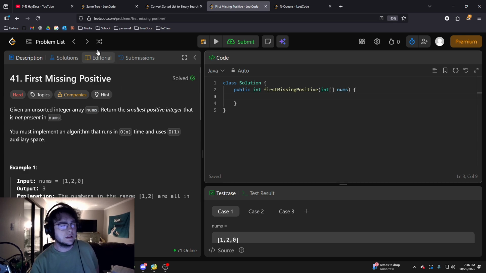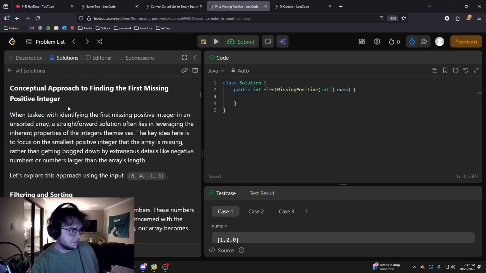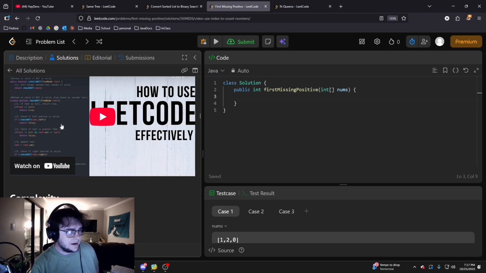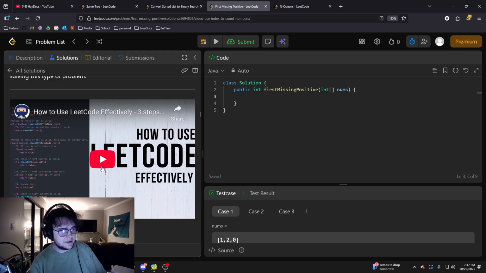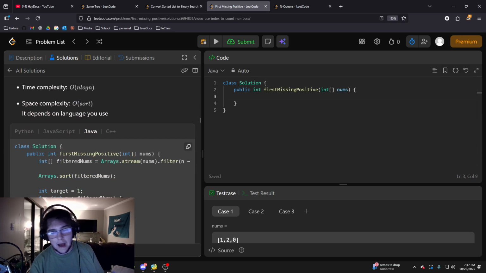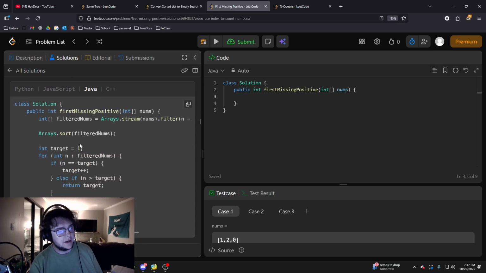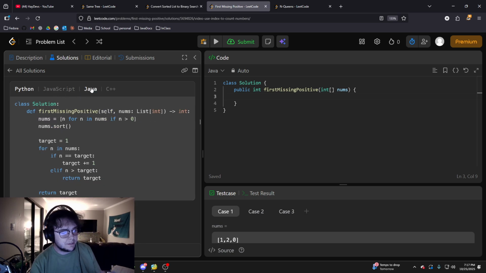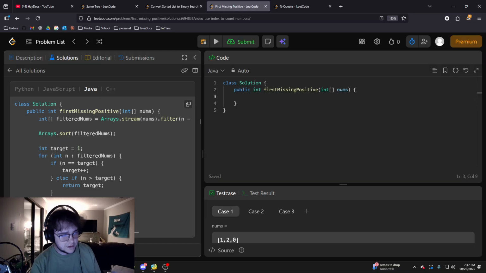The solution I looked at was from NeetCode. NeetCode is everywhere. He has videos, and I would suggest checking out his channel. His is actually how to solve it, and he explains it pretty well. Mine's more like, I solved this problem, here's me solving it, and my explanations aren't very good. He has well-made videos with very good explanations, and he does it in like four different programming languages. I'm pretty sure in his videos he usually does Python for his solutions.